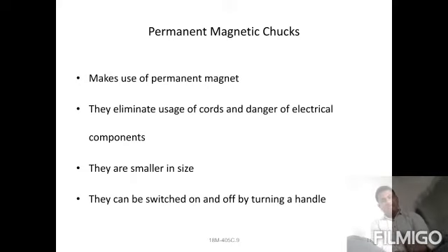While the lever is operated, the magnetic flow will be rotated through the workpiece. It provides a one-way magnetic path, that is the main thing. Then whenever the lever is released, the magnetic action will be reduced. These are the permanent magnetic chucks.